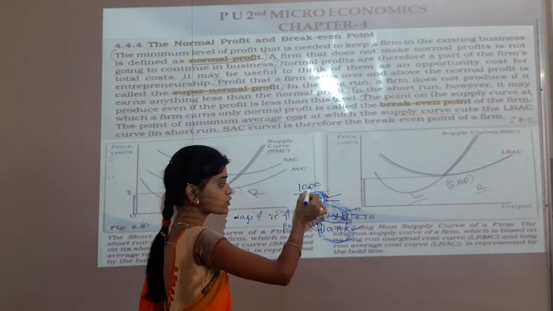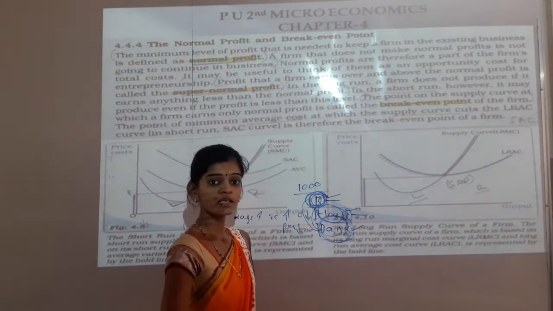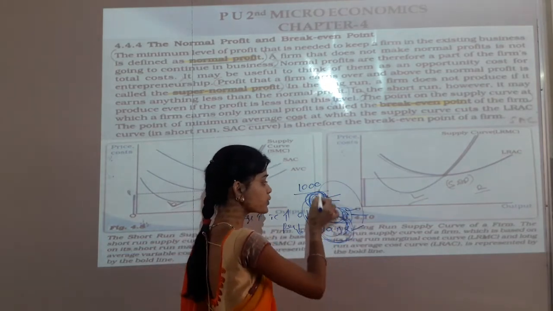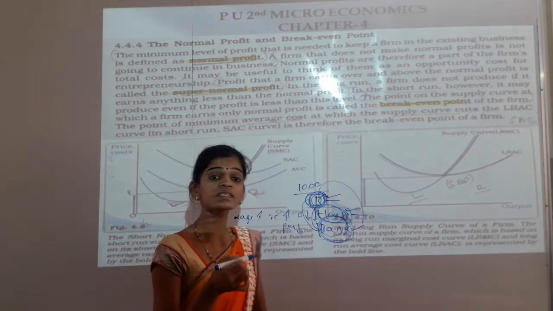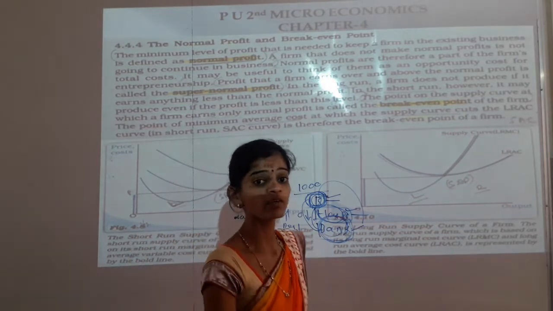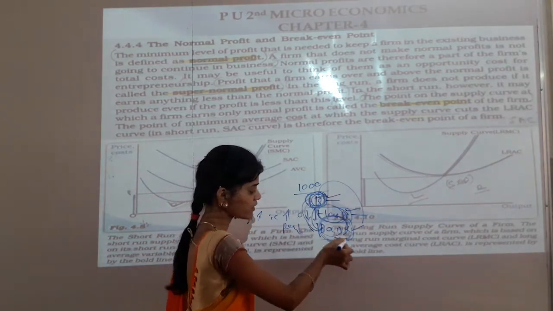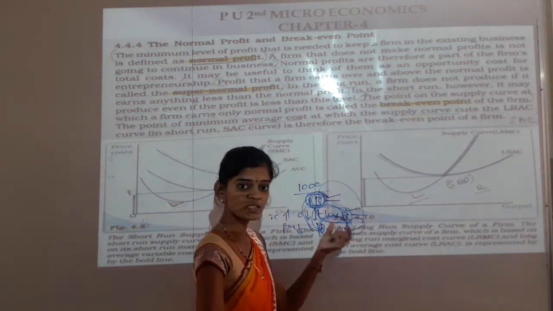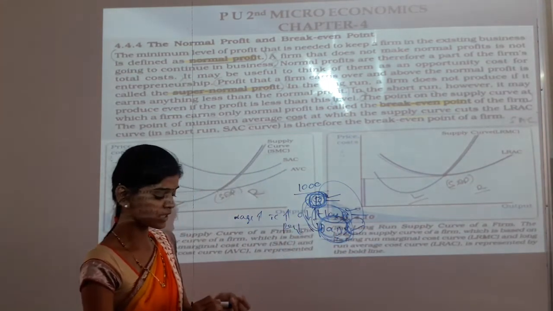If I invest this 1,000 rupees in business, it is not possible to keep it in the bank. If you are keeping it as a deposit in the bank, then it is not possible to invest in the business. So this is the opportunity cost. If you want one, then you have to sacrifice another. If you want business, then you have to sacrifice the bank. If you want to keep 1,000 rupees as a bank deposit, then you have to sacrifice the business. This is the opportunity cost.